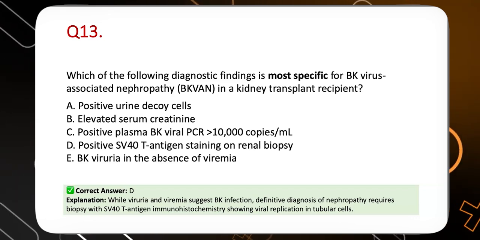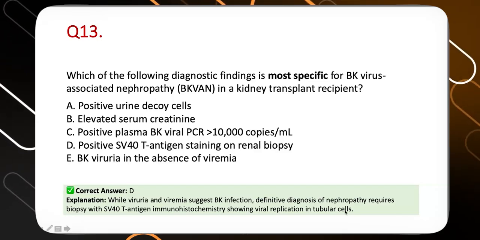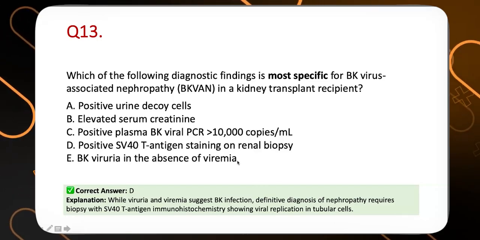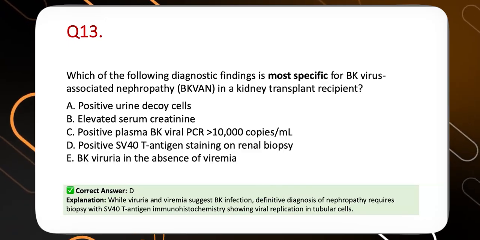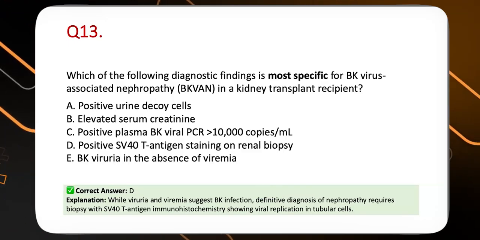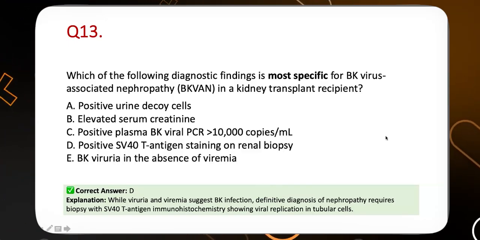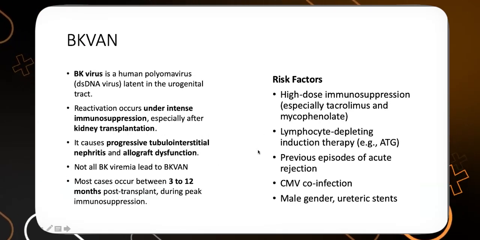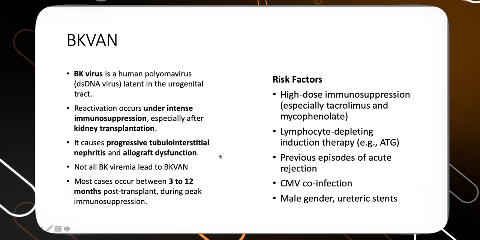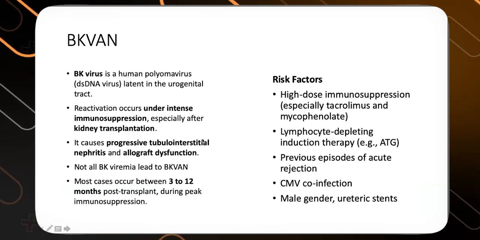It's called BKVAN. This staining tells you about viral replication inside the tubular cells of the grafted kidney. That is why it is very, very specific for BK virus associated nephropathy. Let's talk a little bit more about it. Usually BK virus stays dormant.